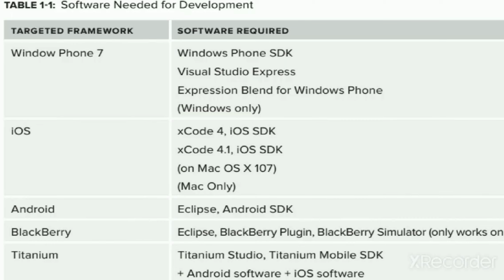The second framework is the iOS framework. The IDE used is Xcode 4 and then the iOS SDK, and this can be run only on the Mac operating system.